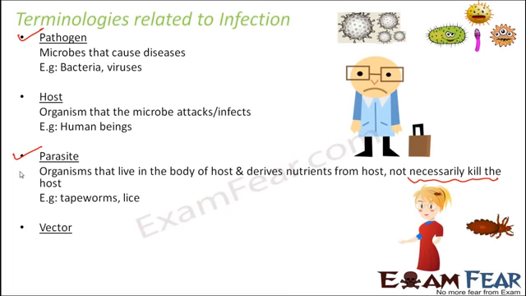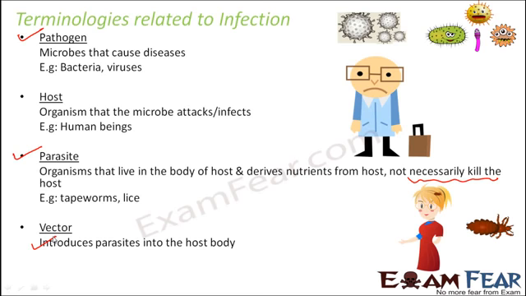Vector. What is a vector? You would have heard about scalar and vector in your physics, but here vector means something else. It is nothing but the transmitting agent. Now we are going to talk about the infectious diseases which spread from one person to another. In some of these diseases, there are certain organisms which help to transmit the parasites from one person to another person. These kinds of organisms are called vectors. So they introduce parasites into the host body. So how do the parasites enter inside the body of a human being?